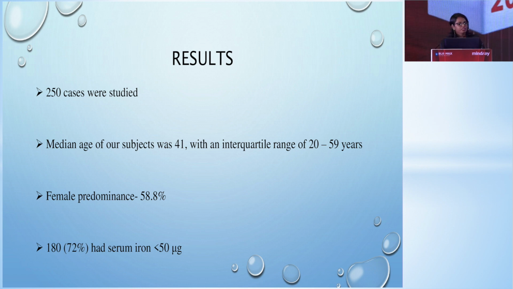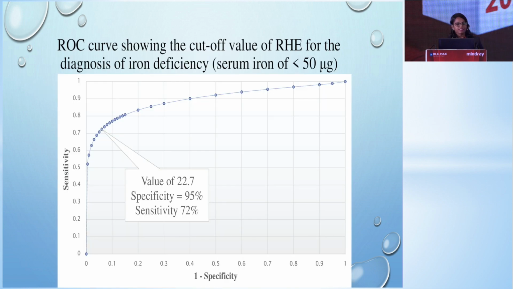Moving on to results, 250 cases were studied. The median age of our subjects was 41 with an interquartile range of 20 to 59 years. A female predominance was noted, with 58.8% of the study population being female. Of these 250 cases, 180 cases had a serum iron of less than 50 micrograms, which fulfilled the criteria that we have set.